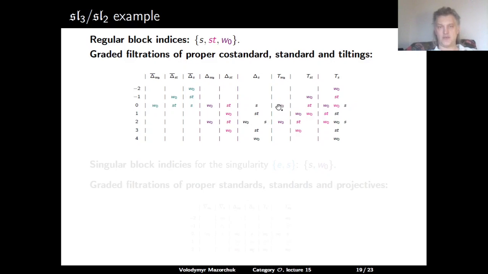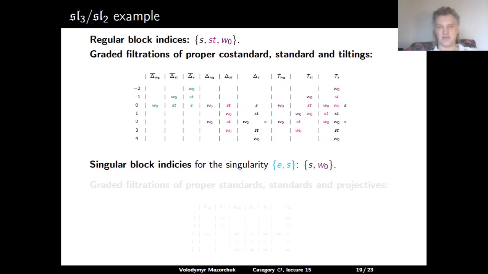And now the tilting modules. So we have the antidominant standard is tilting. And then we have antidominant standard on top of the next standard. This gives us the tilting module TST. And the projective injective module is, of course, the tilting module for the dominant weight.